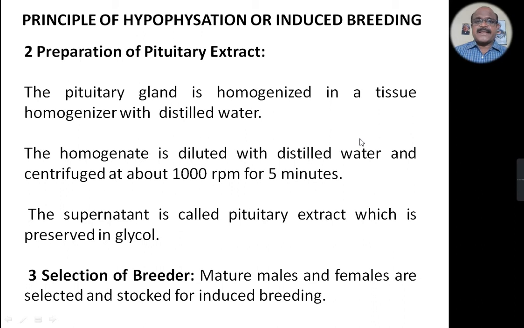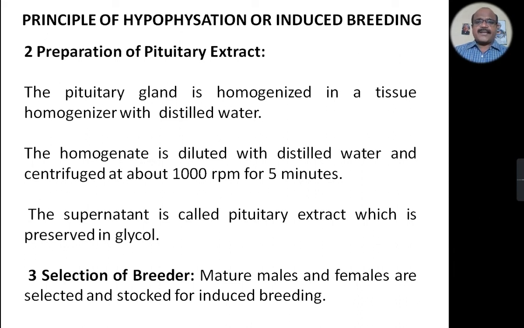Now the second step, after collection of pituitary gland, is preparation of pituitary extract. Here the pituitary gland is homogenized in a tissue homogenizer with distilled water.